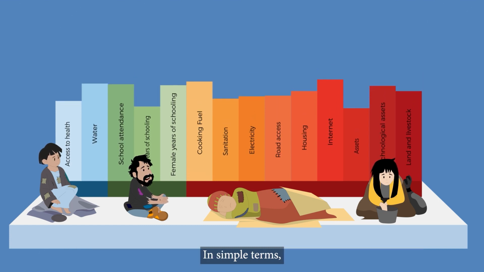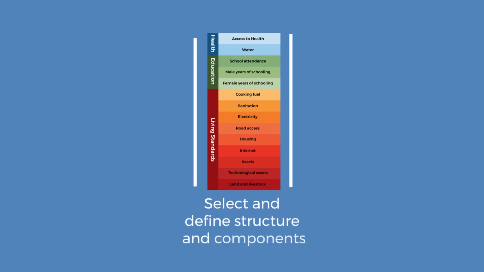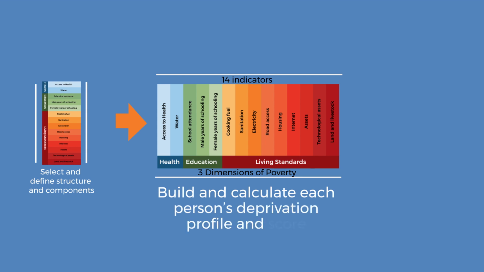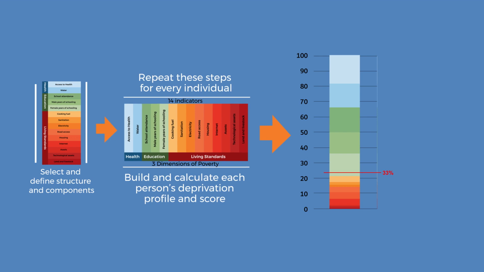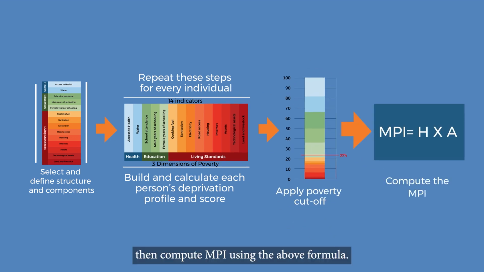In simple terms, the steps of the overall Alkire-Foster method are: select and define structure and components, then build and calculate each person's deprivation profile and score, repeat these steps for every individual, apply cutoff, and then compute MPI using the above formula.